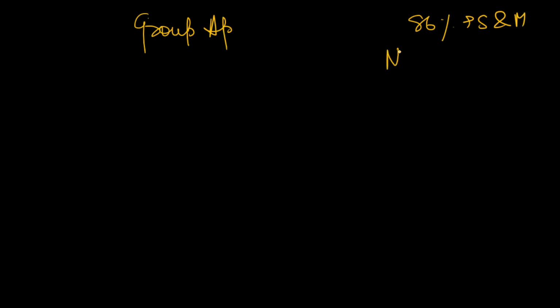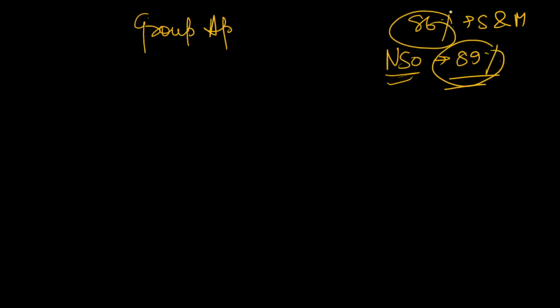So first of all, what is group approach? We all know that in India, 86% of farmers are small and marginal. As per the NSO report, 89% of farmers are small and marginal. You can quote either of these reports, as both are at similar levels.